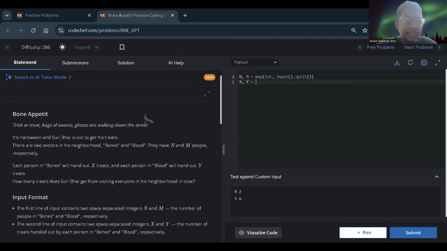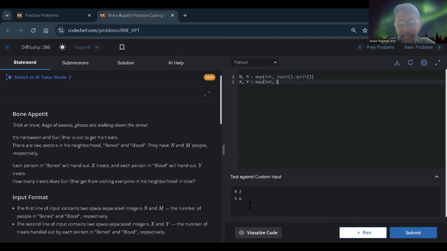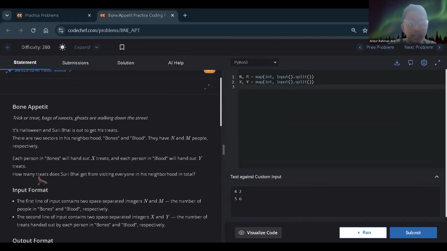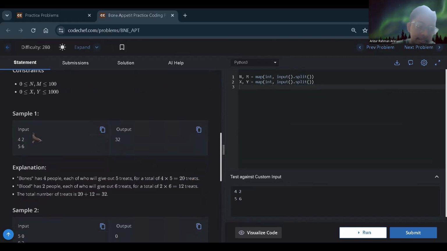So I am seeing again two variables X and Y. Bones people would give X treats and blood people would give Y treats. So we will do the same thing here: integer input dot split. Okay. So we have to see how many treats Suri Bhai will get from visiting everyone in the town in total. Okay, let's first see the samples, then we will have a clearer idea.